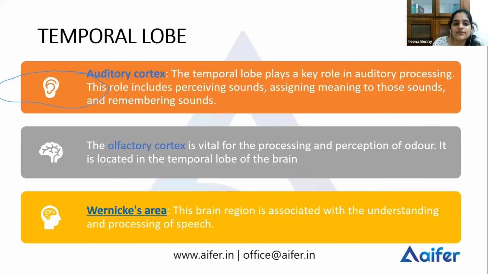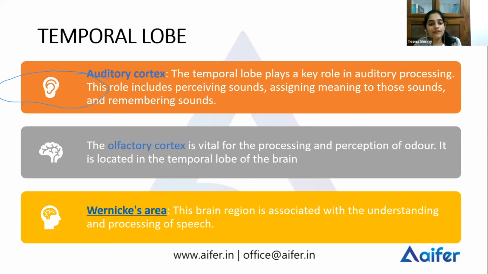And then you have your temporal lobe. Where is the location of the temporal lobe? It is here. You remember, right? Frontal, parietal, occipital, and temporal. The temporal lobe is close to your ears, so it performs your auditory functions. It has the auditory cortex, whereby it performs the auditory functions.